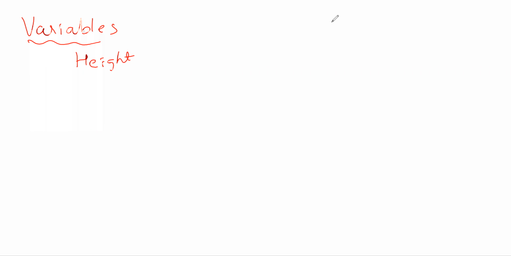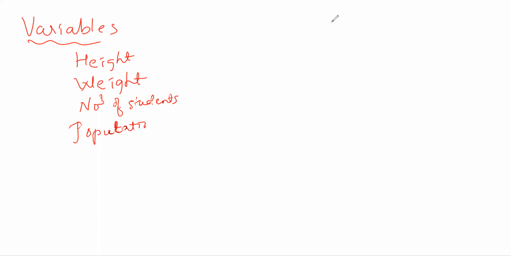Yes, sir. Weight of a person, is it a variable? Yes, sir. Number of students, population of any country, time.